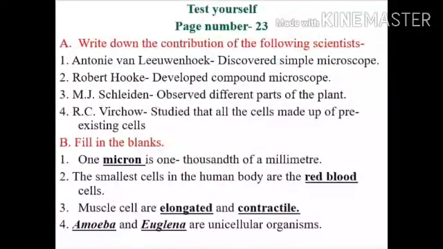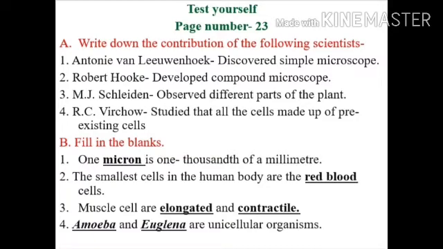Now the objective questions from test yourself. We are solving page number 23. Question A, write down the contribution of the following scientists. Number 1, Antony van Leeuwenhoek. He discovered simple microscope. Number 2, Robert Hooke. He developed compound microscope. Number 3, M.J. Schleiden. He observed different parts of the plant under microscope. Number 4, R.C. Virchow. He studied that all cells are made up of pre-existing cells.